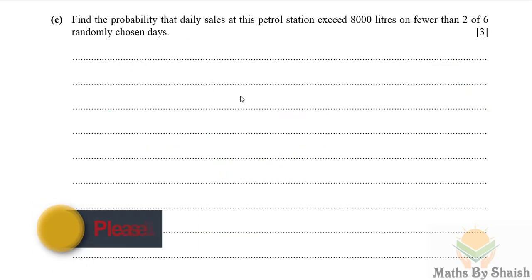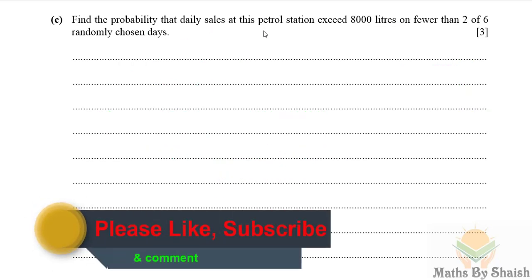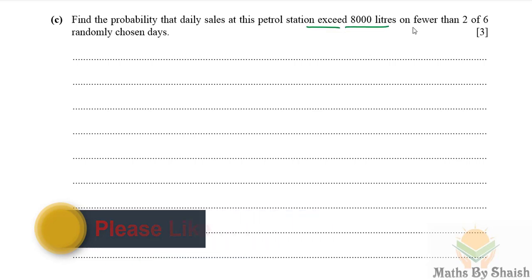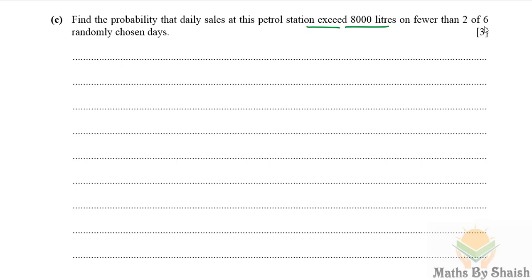Here's the C part. Find the probability that daily sales at this petrol station exceed 8000 liters on fewer than 2 of 6 randomly chosen days. First of all, we can see it is 2 out of 6, so it is binomial.